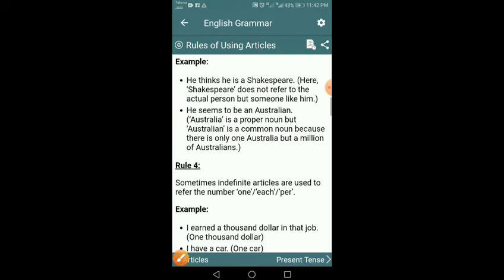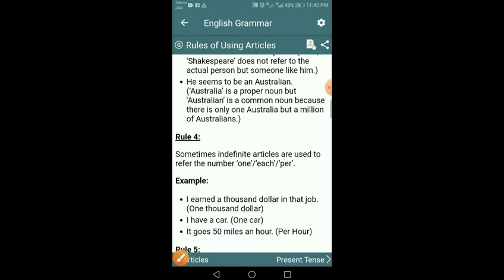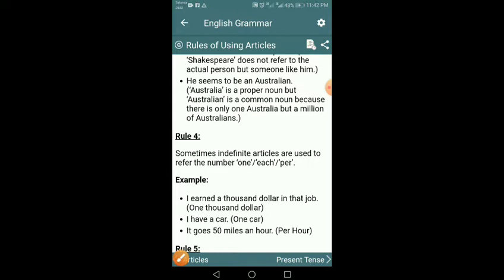Rule number 4: "a" and "an" are used as one, each, or per. You can take the examples as: a thousand dollars means one thousand dollars, and the next is a car, it means one car, and the next is fifty miles an hour. Here "an" is denoting per hour.